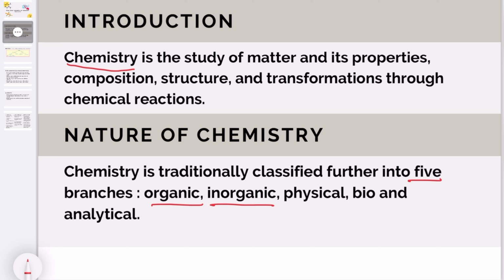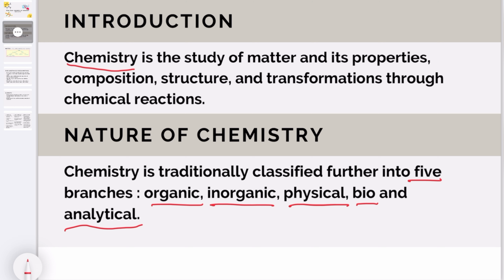Physical chemistry is the study of the principles underlying chemistry. It deals with the properties of matter. Also, it is the study of atoms, molecules and the fundamental concepts related to electrons, their energy and dynamics. It provides the basic framework for all the branches of chemistry. Then in biochemistry, the reactions happening in our body for living purposes are studied. And in analytical chemistry, there is analysis of the chemical and physical properties of a substance or matter.